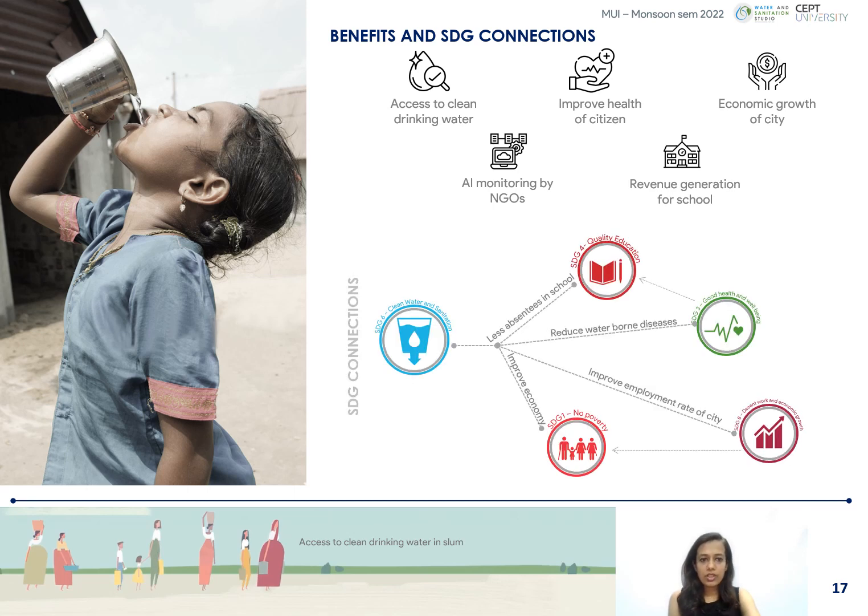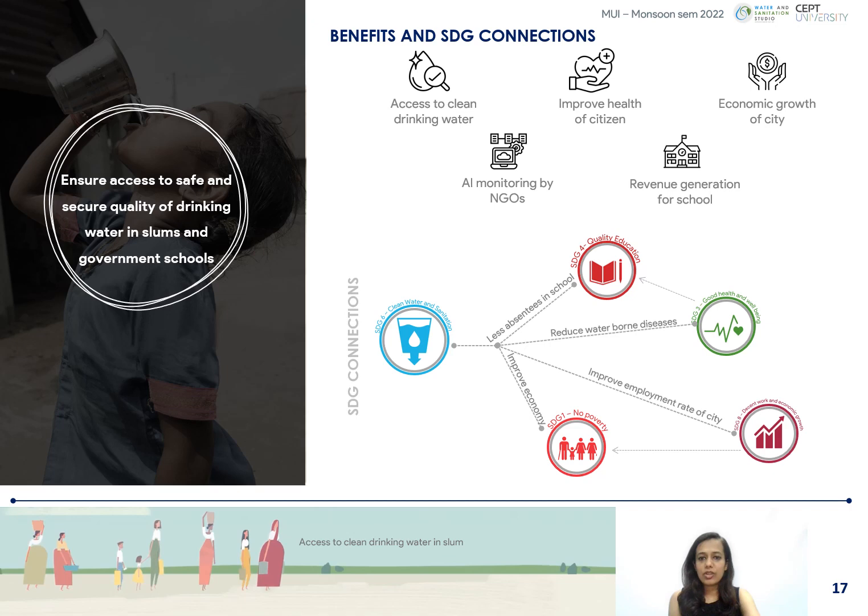As mentioned before, this project will achieve SDG 6, which is interlinked with SDG 4, 3, 8 and 1, to ensure clean drinking water in slums and government schools.